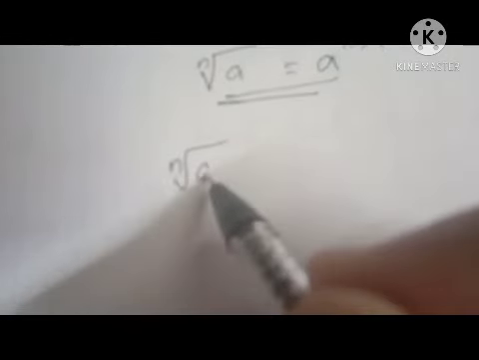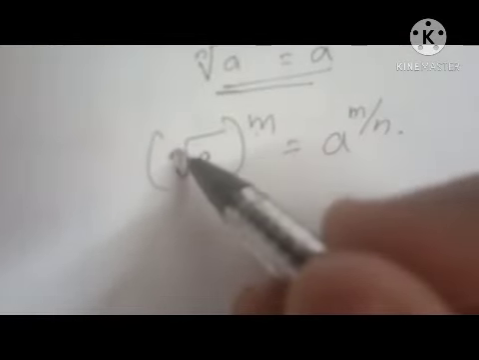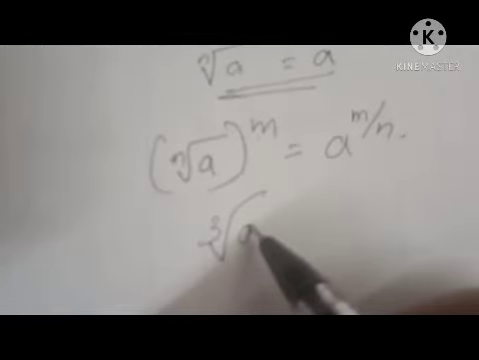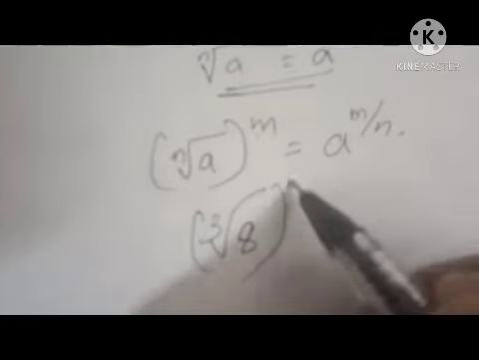Clear? The next is the nth root of a whole raised to m. What will it be? That will be a raised to m by n. This m comes as the numerator and this root comes as the denominator. For example, the cube root of 8 whole raised to 2. How will we get it? 8 raised to 2 by 3, that we can express in simplified form as 8 raised to 1 by 4. Right? So this is the rule: the nth root of a whole raised to m means a raised to m by n.